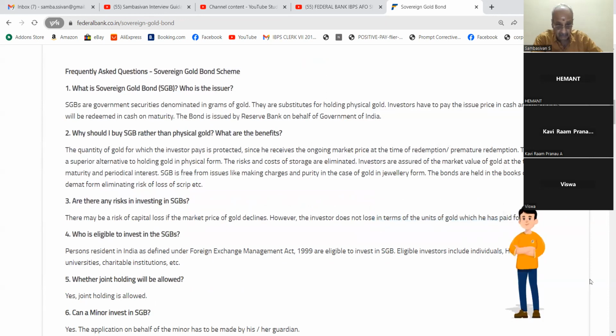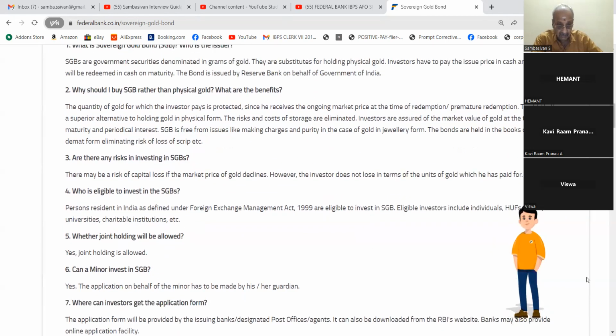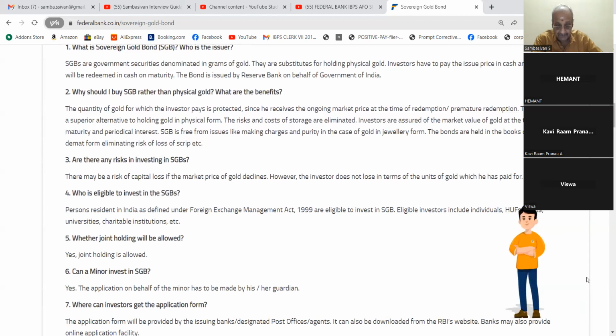The risk and the costs of storage are eliminated. Investors are assured of the market value of gold at the time of maturity and periodic interest. SGB is free from issues like making charges and purity in the case of gold in jewelry form. The bonds are held in the books of RBI or in demat form, eliminating the risk of loss of scrip, etc.